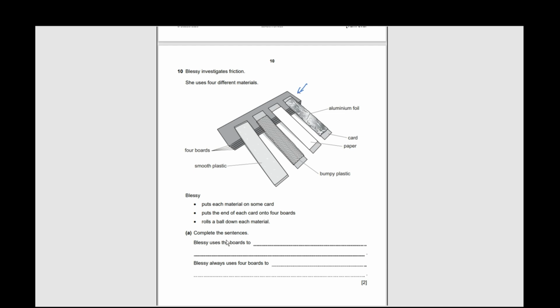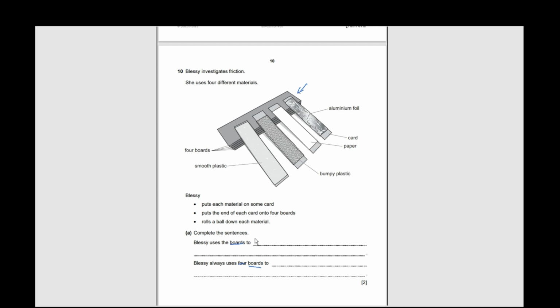So yeah, boards are used for that. And Blassie always uses the four boards to make it a fair test or compare the results.